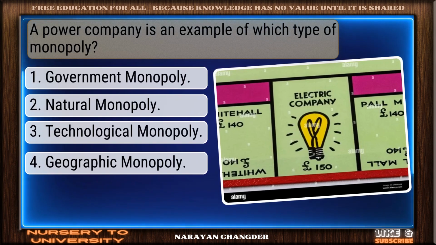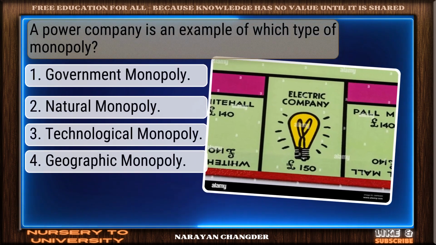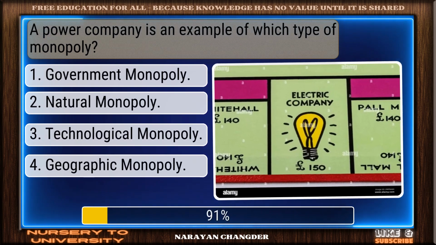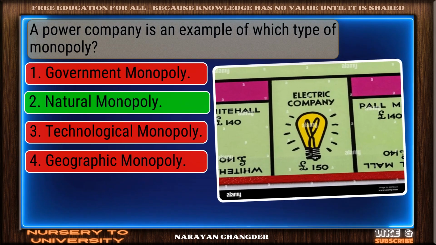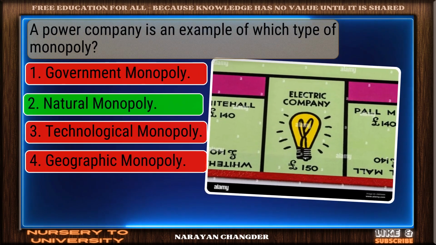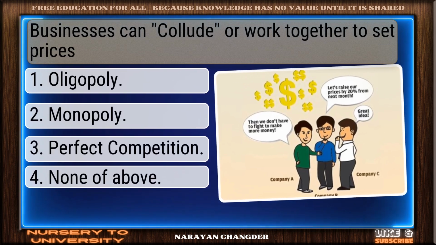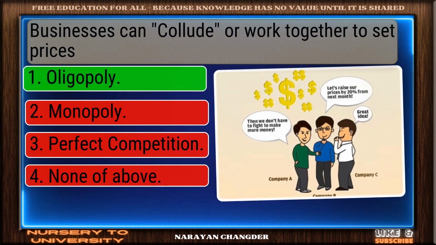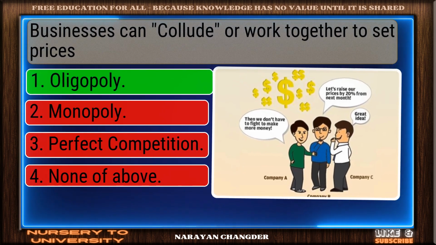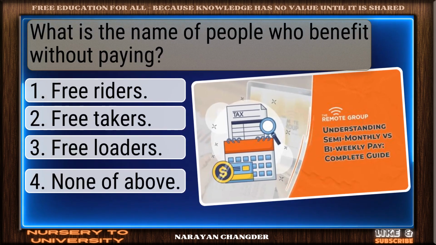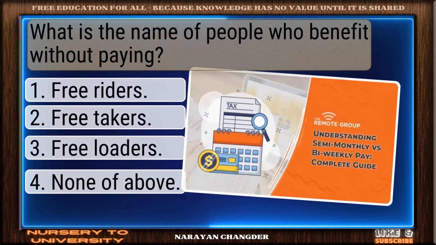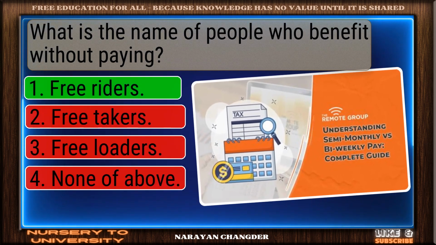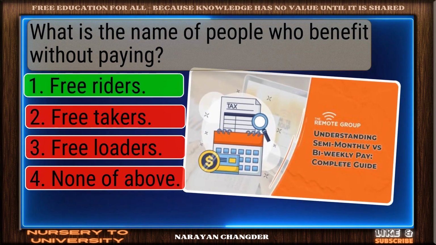A power company is an example of which type of monopoly? Perfect. Natural monopoly is the correct choice. Businesses can collude or work together to set prices. Good job. Your answer oligopoly works well here. What is the name of people who benefit without paying? Great job. Free riders is the accurate answer.